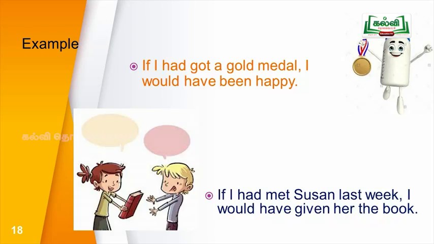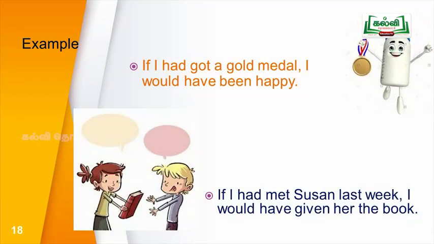You see the example. If I had got a gold medal, I would have been happy. He hadn't got the gold medal, but he is simply imagining what happened in the past. I participated in a competition, but I couldn't win. So he is imagining, if I had got a gold medal, I would have been happy.